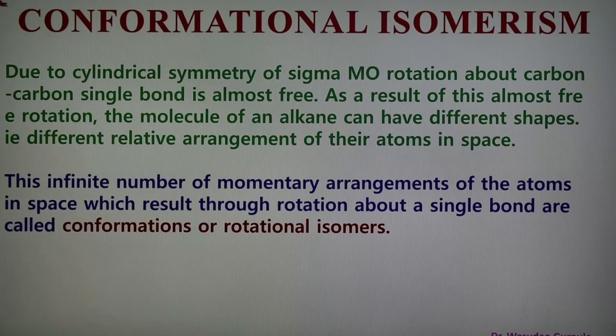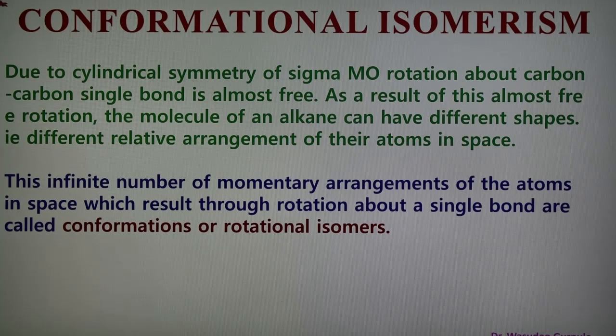We already know the formation of a single covalent bond: it is formed between two atoms by axial overlapping of half-filled atomic orbitals. In alkanes, the carbon-carbon bond is formed by the axial overlapping of sp3 hybrid orbitals of the adjacent carbon atoms. The electron distribution in the molecular orbital of the sp3 sigma bond is symmetrical around the internuclear axis, and therefore